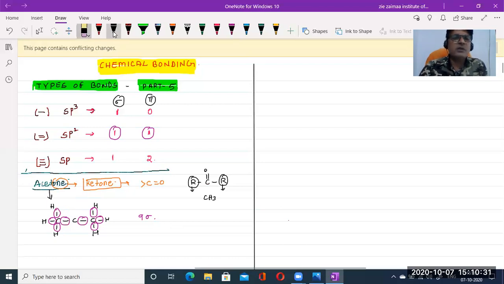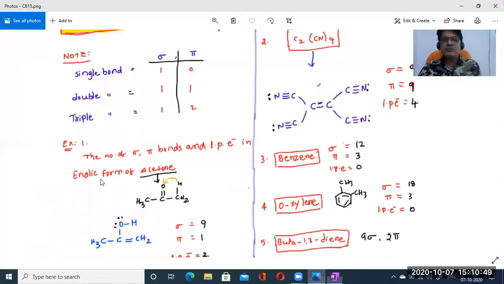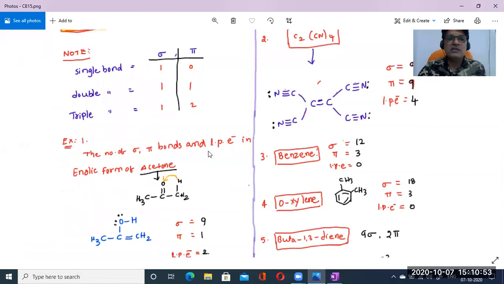Just a moment, I would like to write it properly so you can see it clearly. We know that this one is a sigma bond and this one is a pi bond. So how many pi bonds are there? One pi bond. But in this question he's also asking to find the lone pairs of electrons. So first we need to find the enolic form.